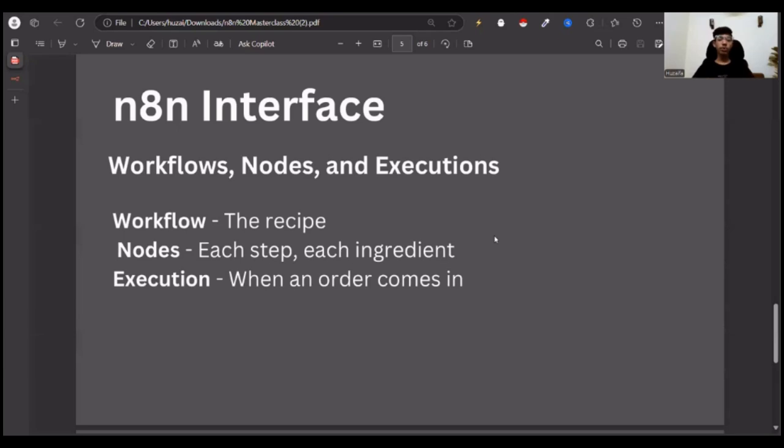Okay, before we hop into the n8n interface and get ourselves familiarized with it, I think it's very important to understand these three things: workflows, nodes, and executions, to get a better idea of what we're talking about and not be immediately confused. I'll make it real quick, and then we'll go to the interface, of course. First, there are workflows. A workflow is the structure. It's the core fundamental; you can call it the logic, the main recipe of the building block.